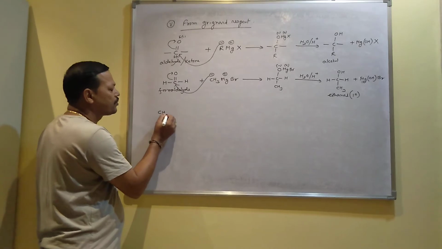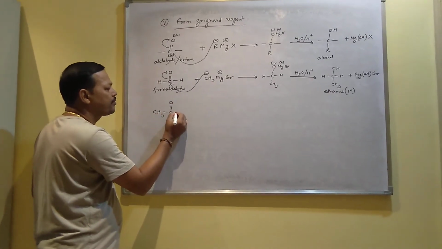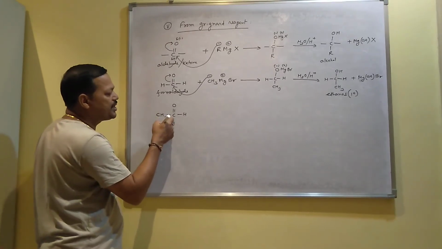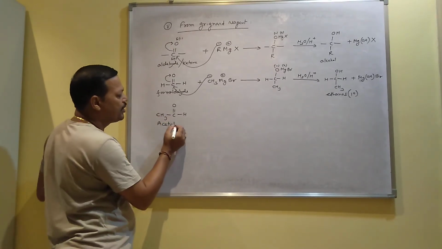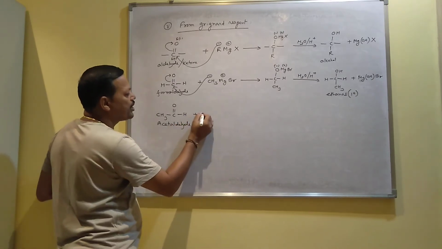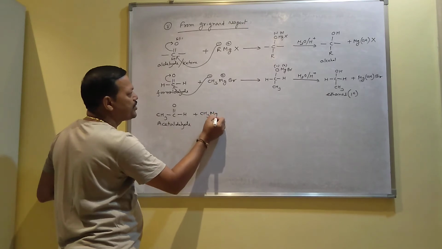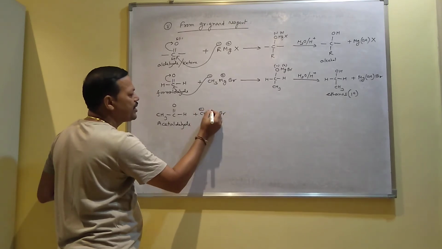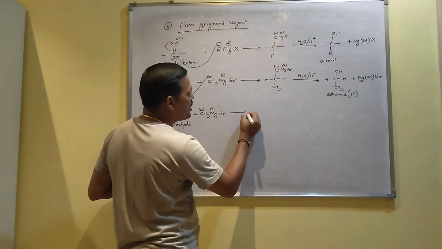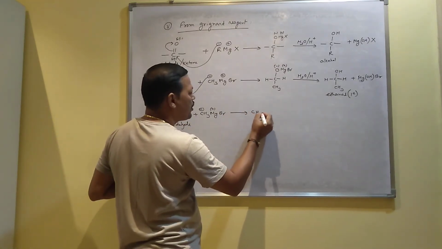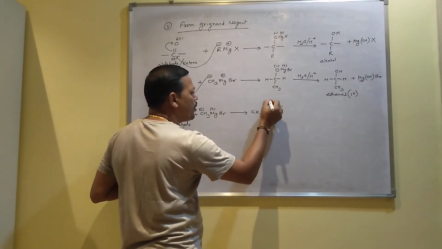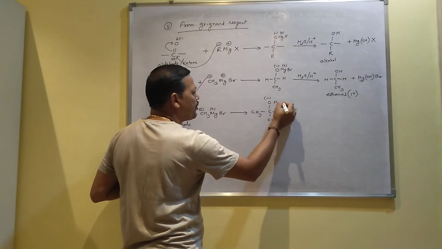Similarly, if I take this aldehyde, which is called acetaldehyde, its IUPAC name is ethanal, 2 carbons present, that's why ethanal, acetaldehyde is the common name. When it reacts with the Grignard reagent CH3MgBr, CH3 is minus, MgBr is plus, same mechanism, CH3 will attack the carbon, I mean CH3 group will be joined with the carbon, then CH3 will be joined with carbon and it becomes O minus and MgBr will combine with it.